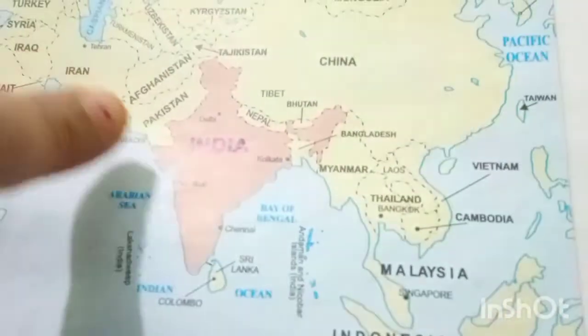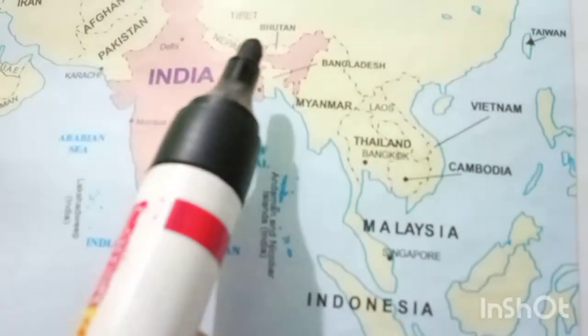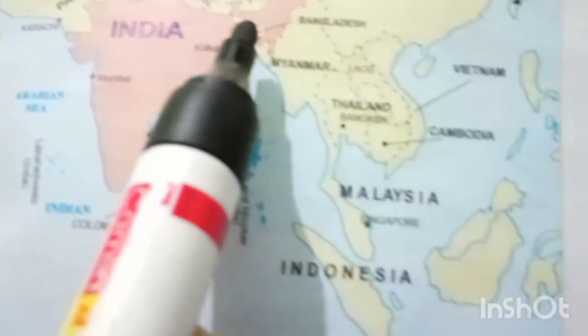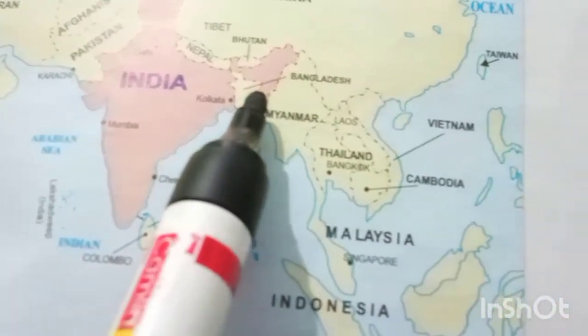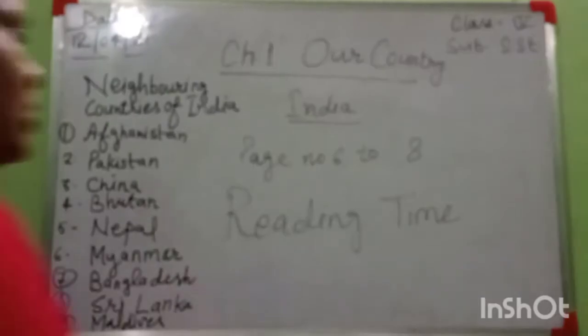This is the upward direction. Then Myanmar and Bangladesh. Bangladesh is here, here is Kolkata, this yellow part. Bangladesh and Myanmar are in the east direction. And in the bottom, come here students, this is Sri Lanka. Sri Lanka and the Maldives are in the south. These are the neighboring countries.